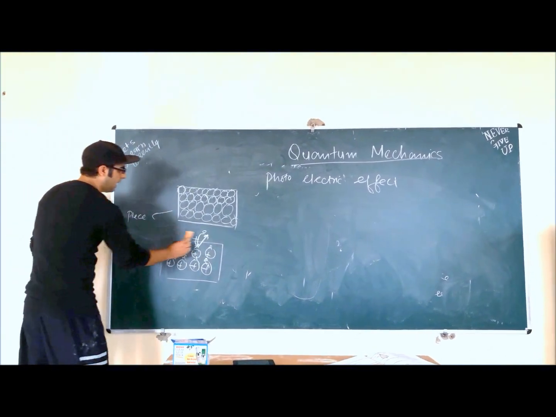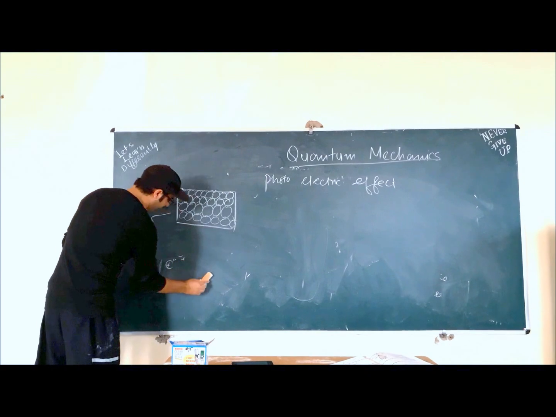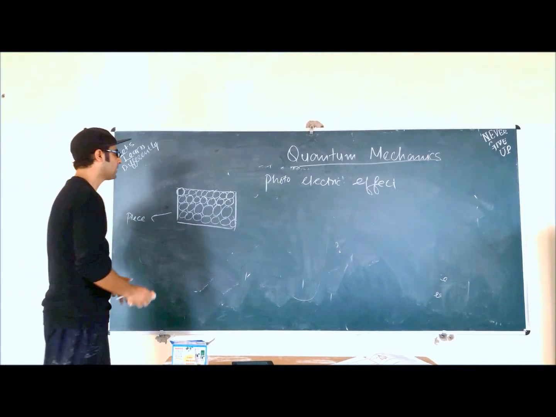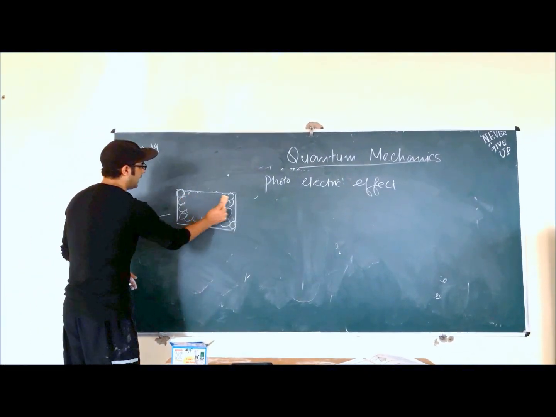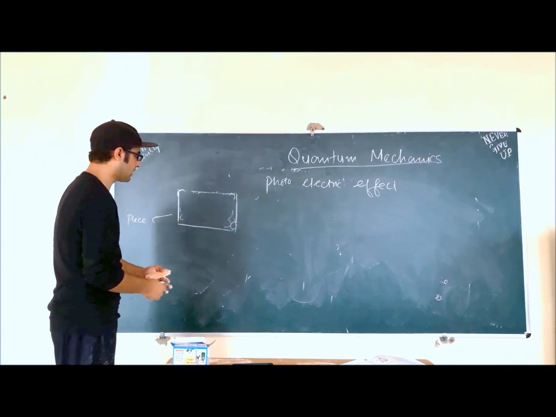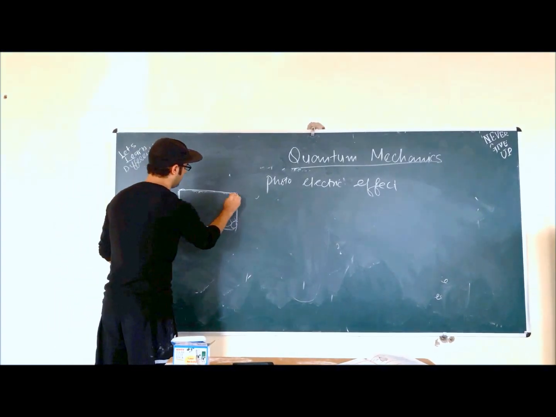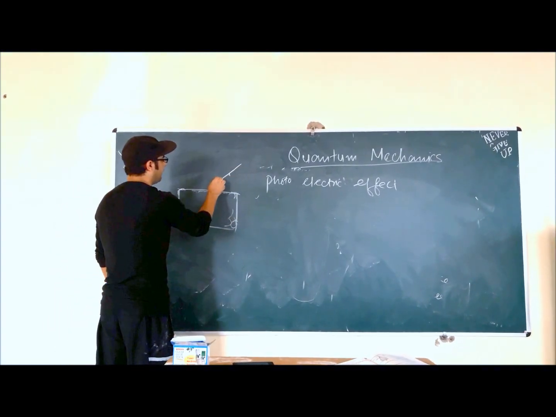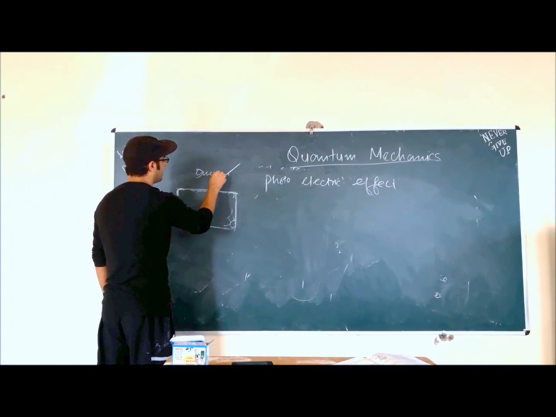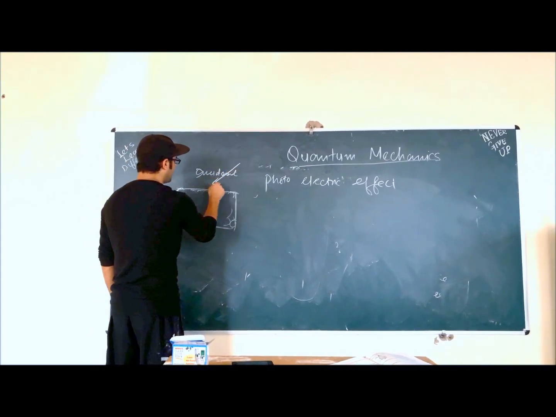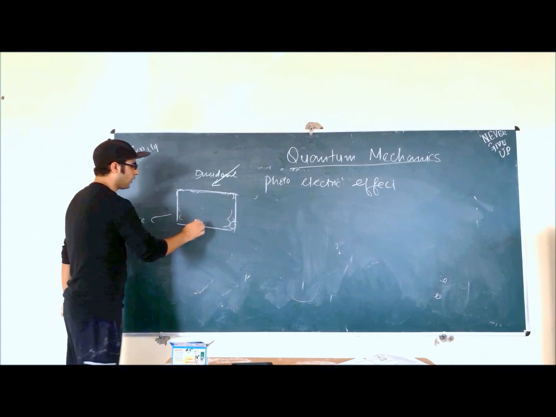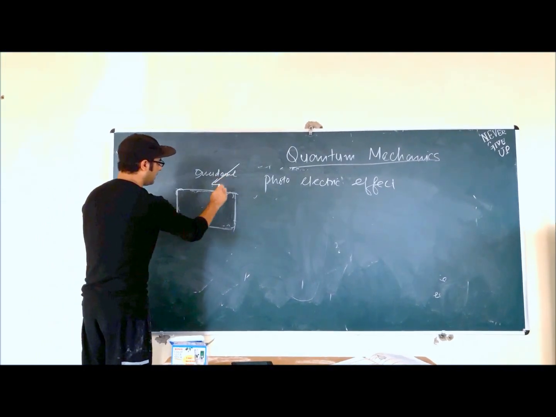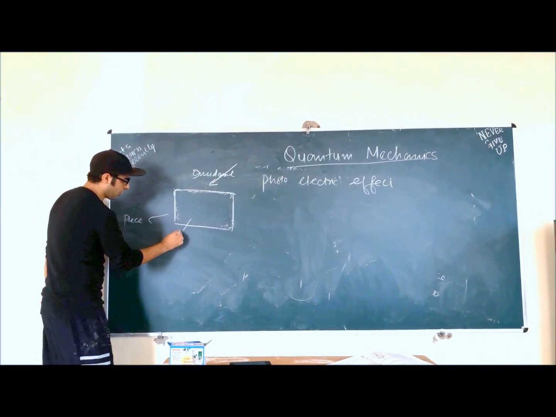So what do we do? If we give it some kind of energy, it will come out. For example, if we have a material and we incident light of a certain frequency on it, the material gets irradiated by the incident light, and it emits electrons.